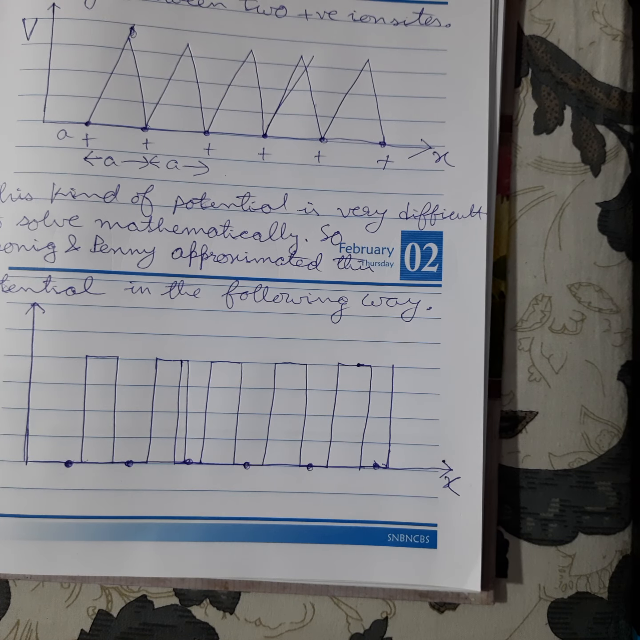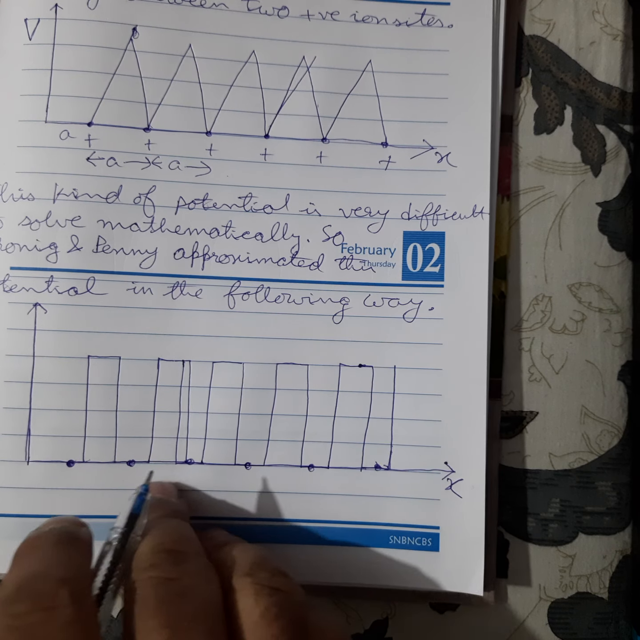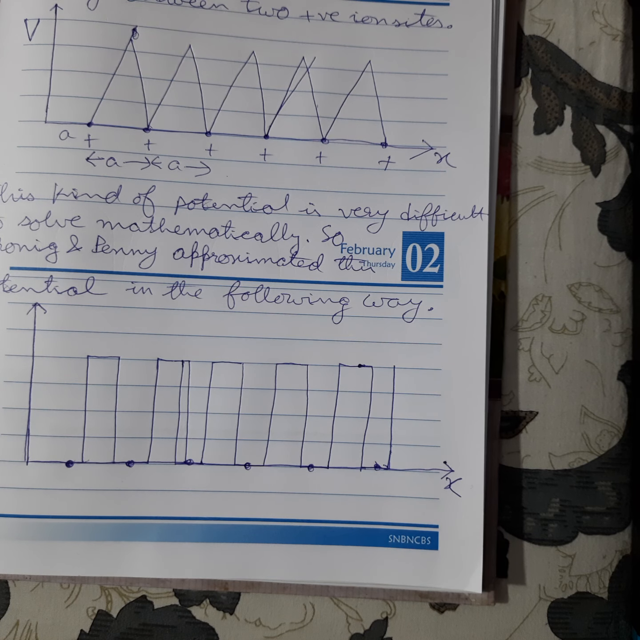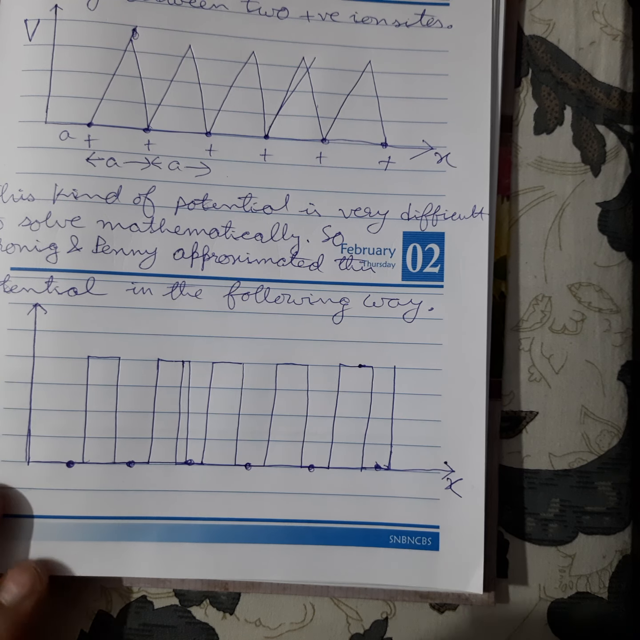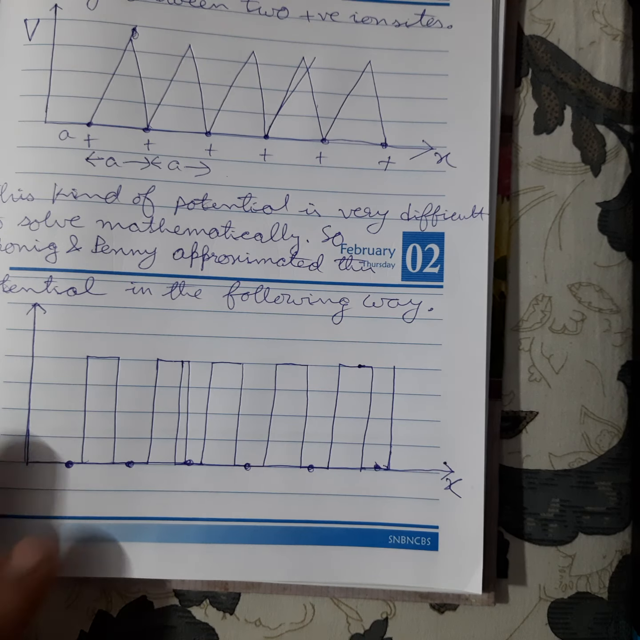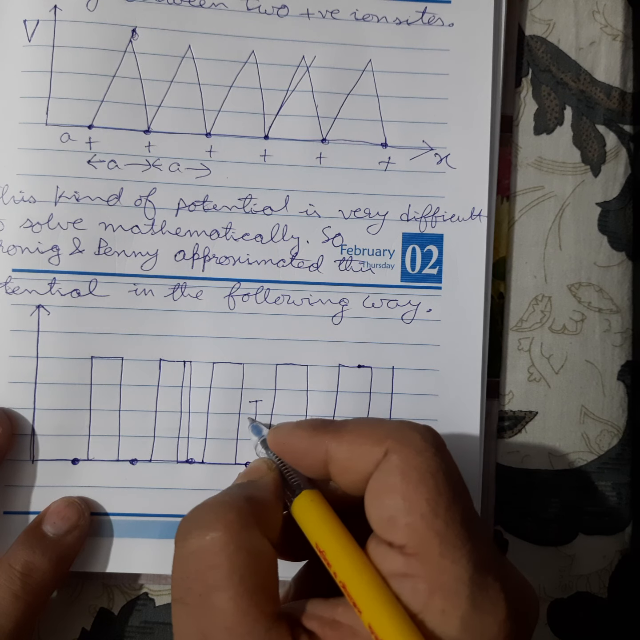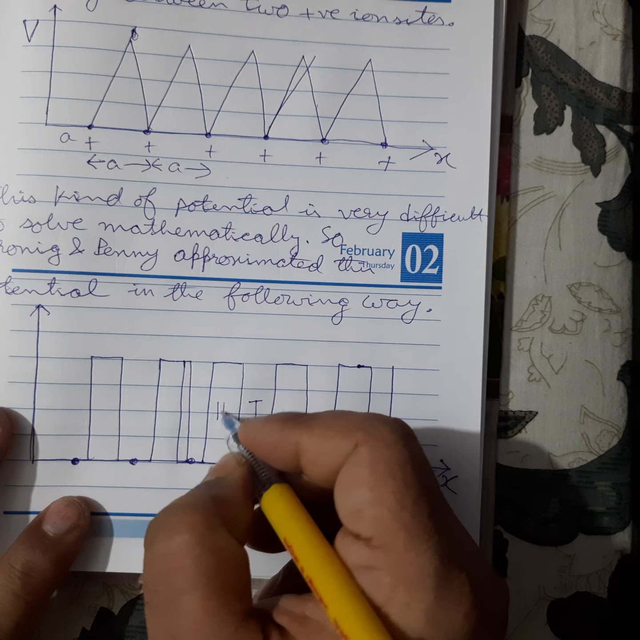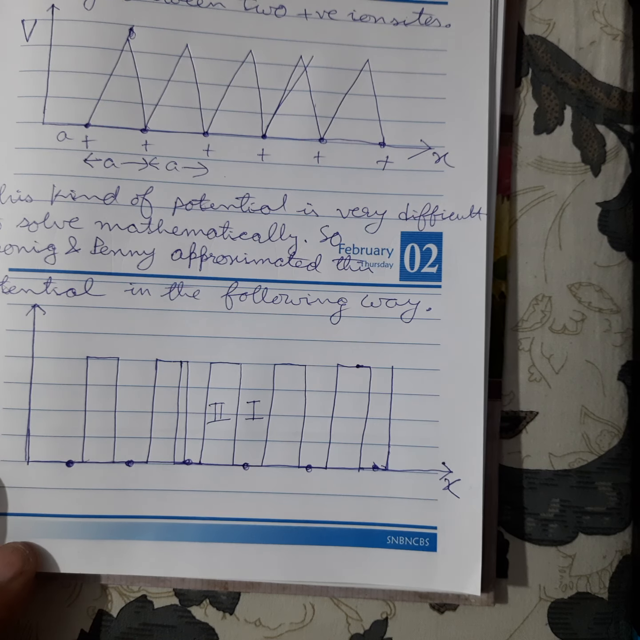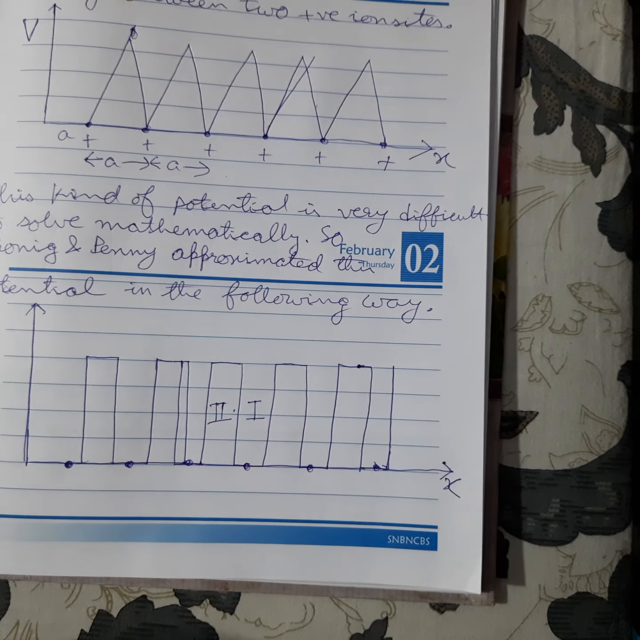He approximated this. Okay, now what kind of region will you have here? Suppose you take these two regions: this you take as region 1, this you take as region 2. Okay, this is region 1, this is region 2.